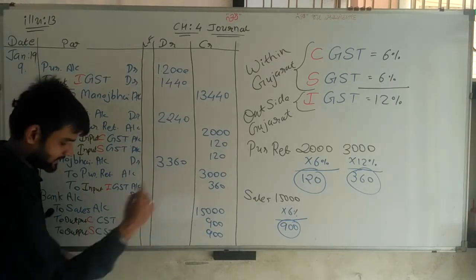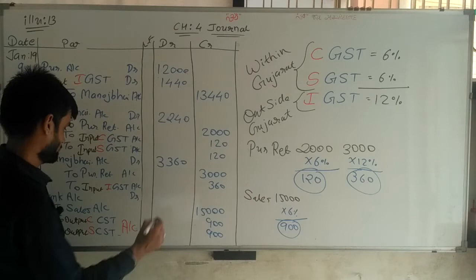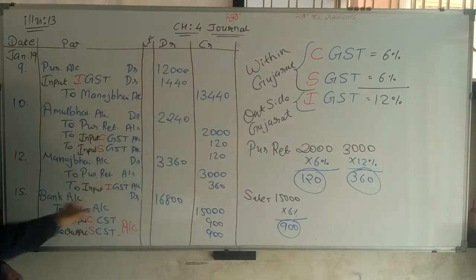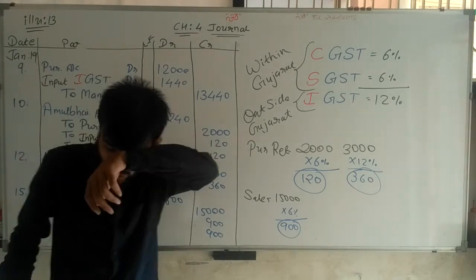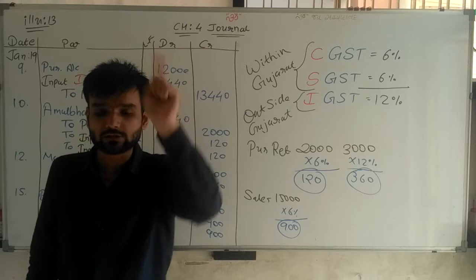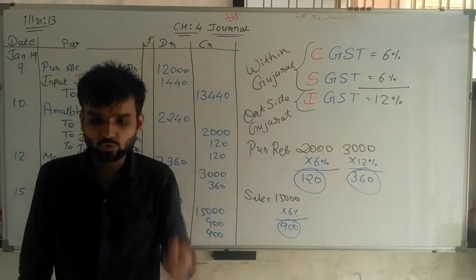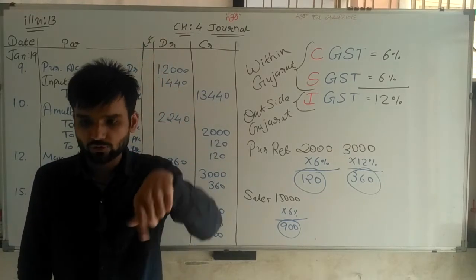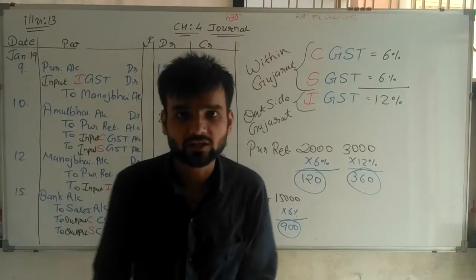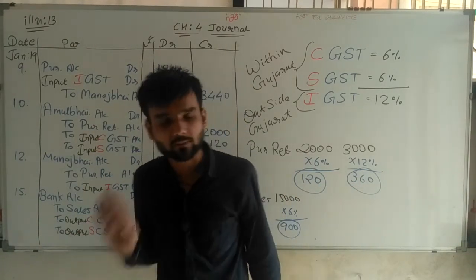And the total of this, 16,800 rupees, bank account debited. So by net journal entry, bank account debit 16,800, to sales account 15,000, to output CGST, output SGST 900. The 15 dated question is 100% complete.